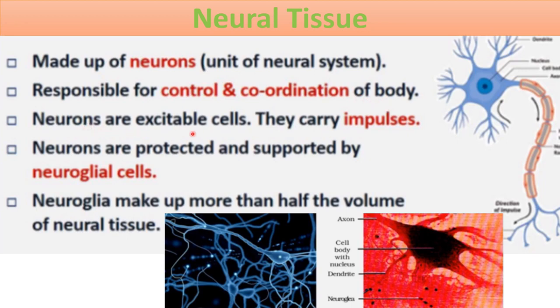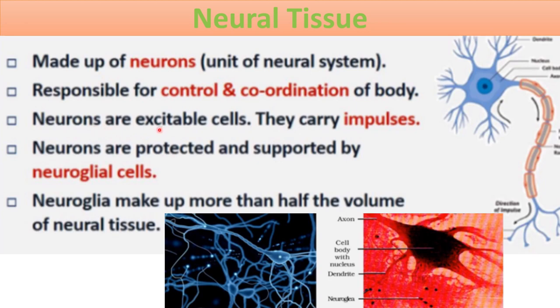These neurons are excitable cells. Excitable cells means when these neurons get any signal or stimuli from the external environment, an electric impulse is generated inside these neurons, and a signal is transferred from the stimuli location to the effector organ to take an action.